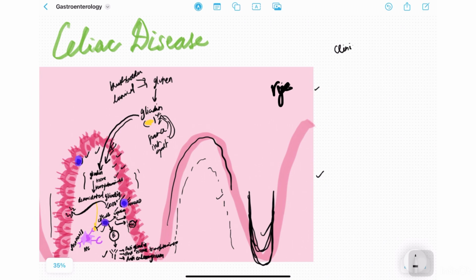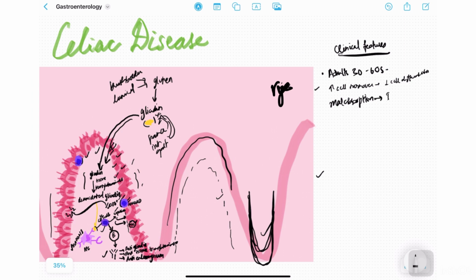Let us discuss the clinical features. It can present in adults from the ages of 30 to their 60s. Now, because there's a lot of epithelial destruction happening, there's going to be increased cell turnover, right? Increased cell turnover can cause less time for new cells to differentiate. So there's going to be less cell differentiation. Because of all the issues there's going to be malabsorption. There's going to be iron deficiency anemia. This is pretty commonly found in celiac disease.